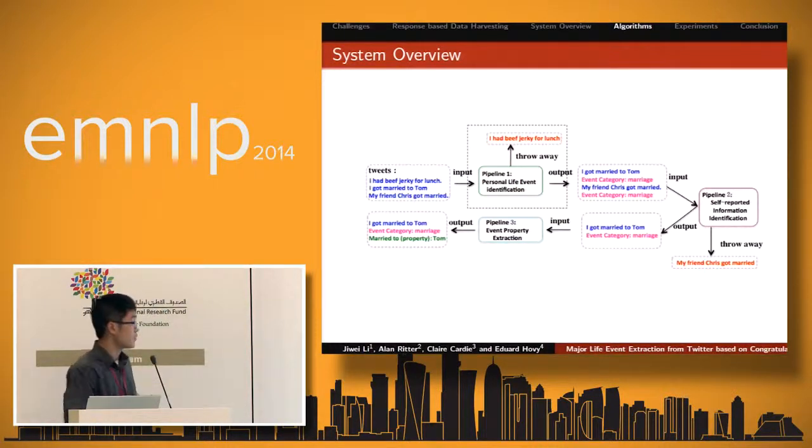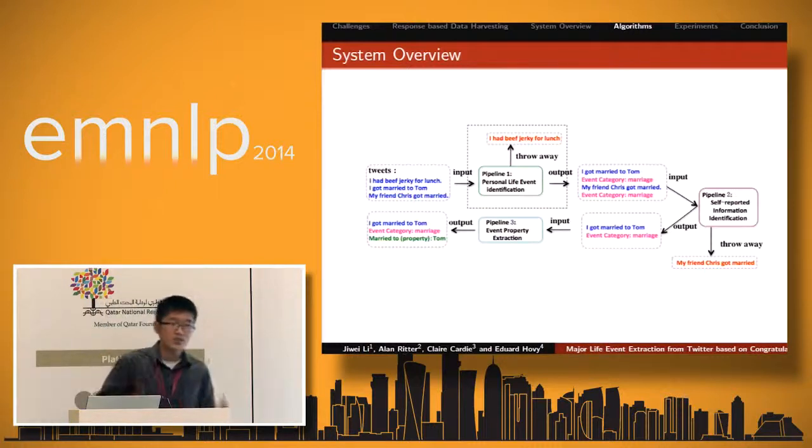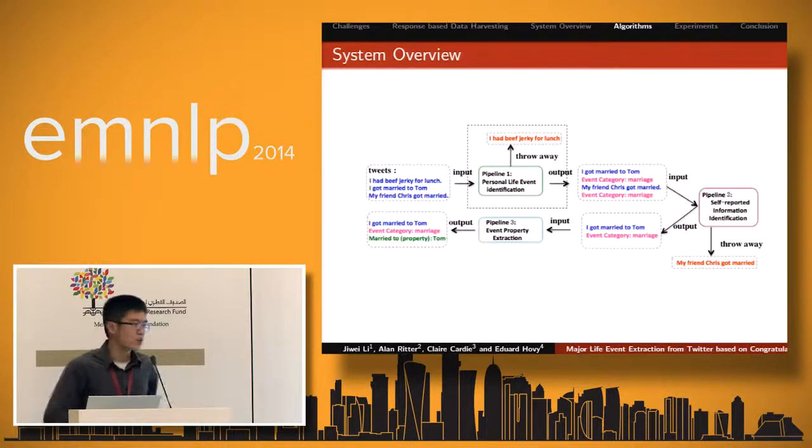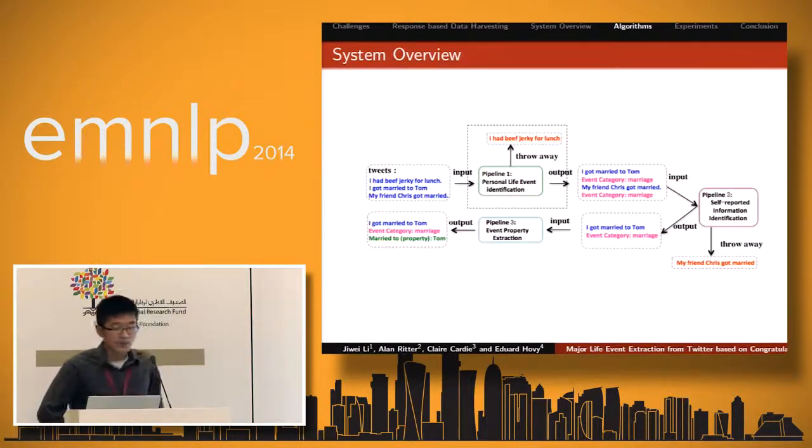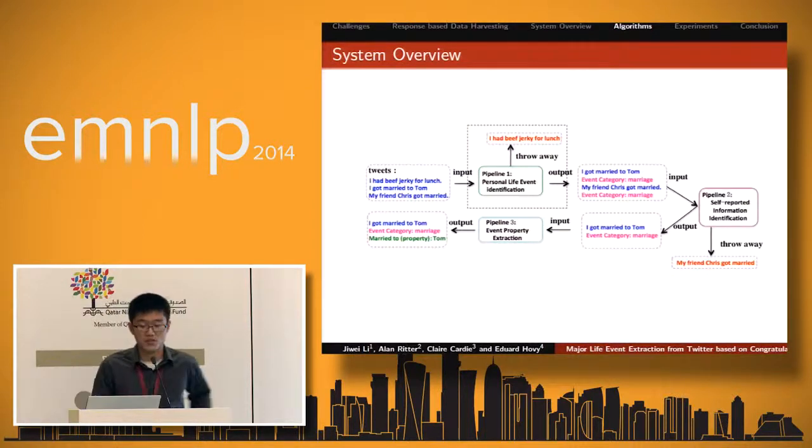For example, if the system takes as input three tweets, "I had beef jerky for lunch," which is random and does not correspond to a life event, and the others, "I got married to Tom" and "My friend Chris got married." The first pipeline is going to throw away the tweet "I got beef jerky for lunch." It's going to preserve the other two, and assign the label marriage to these two tweets.